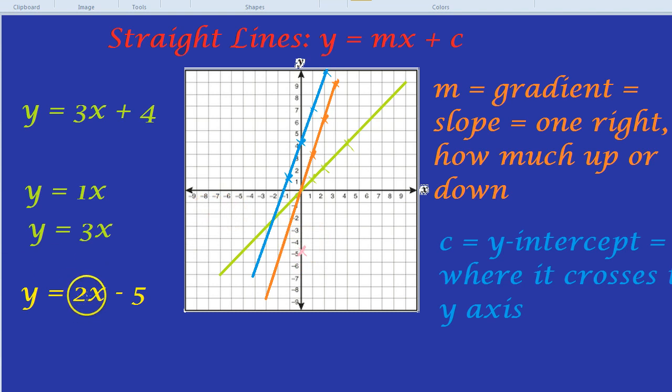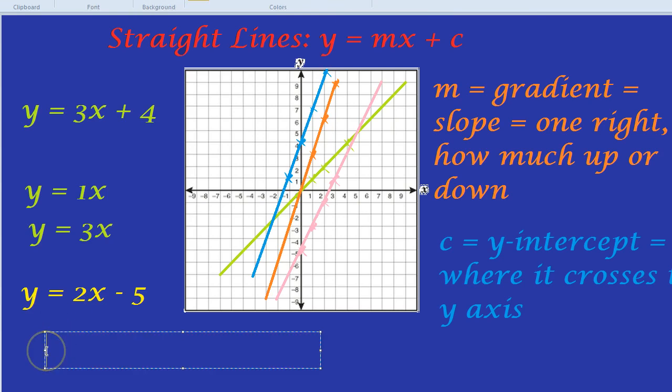Where does the 2, the gradient, come into it then? Well, for every one right, you go up by 2. One right, up by 2, etc. And there is our line. This line that I've just drawn here is the line y equals 2x minus 5. It carries on forever. Let's do another one. I think you're beginning to get the hang of it.